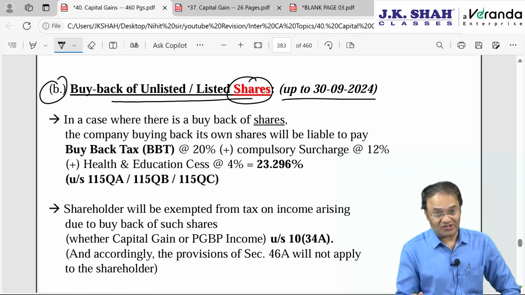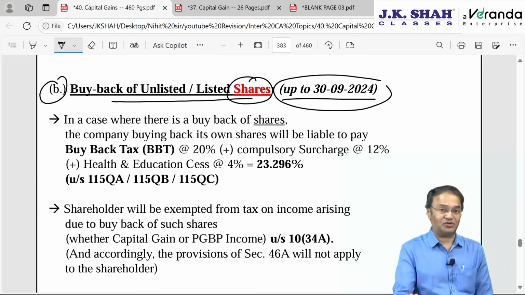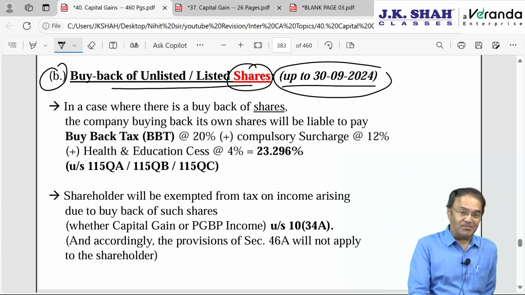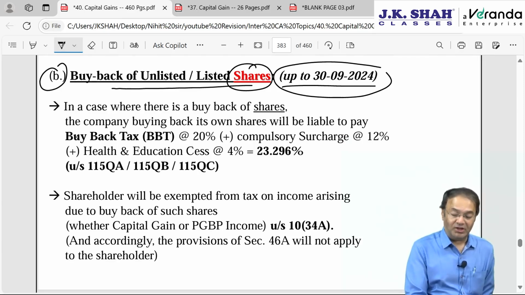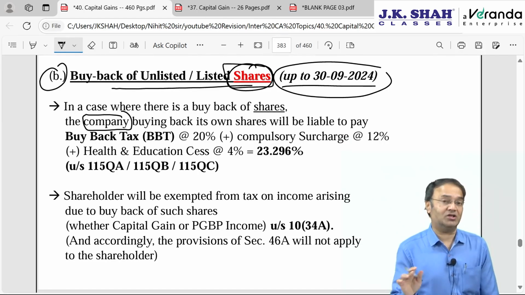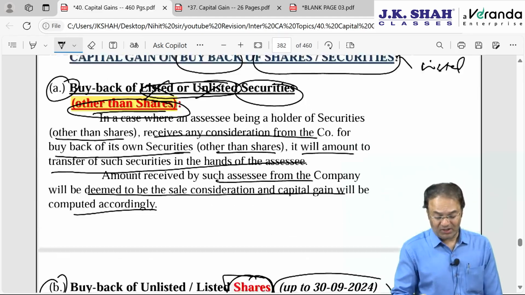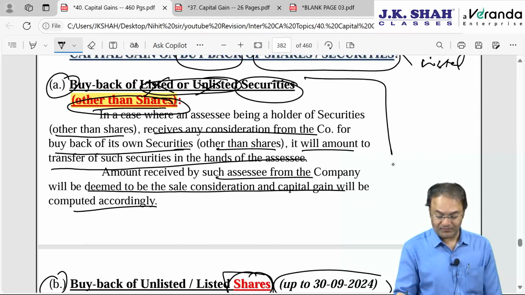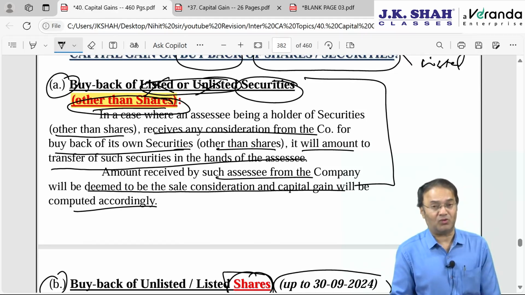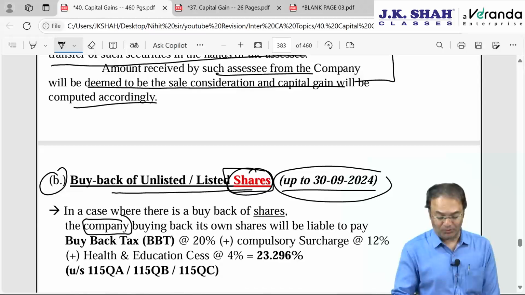As far as shares are concerned, two possibilities: up to 30th September 24 and on or after 1st October 24. If there is a buyback, then the company will be required to pay buyback tax. Company buying back the shares, now we are talking only about shares, not other securities. Other securities other than shares, point number A: there will be capital gains. In the hands of the company, it will amount to transfer. In your hands also, it will amount to transfer. And accordingly, you will be liable to pay tax.